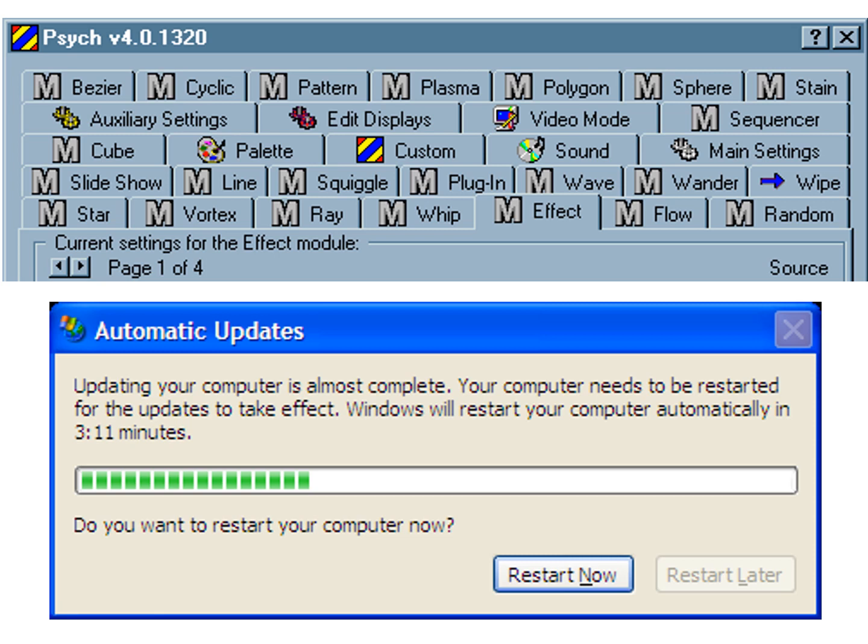Updating your computer is almost complete. Your computer needs to be restarted for the updates to take effect. Windows will restart your computer automatically in 3 minutes. Do you want to restart your computer now? Restart now.